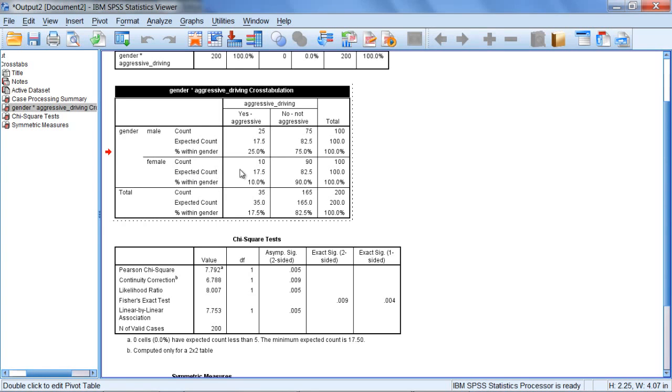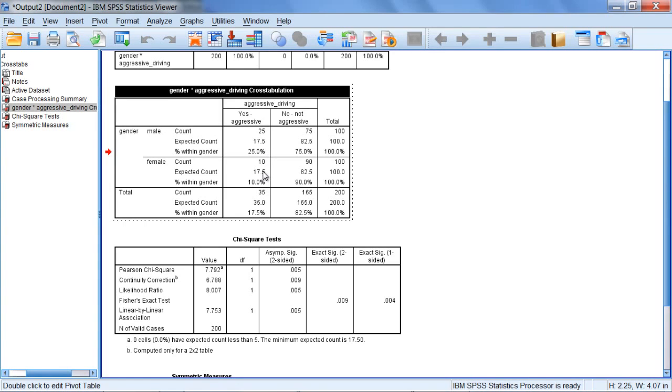So notice for expected count for aggressive, we expected 17.5 males to fall into this category, and we expected 17.5 females to fall into the aggressive category as well. Notice how these are equal, which is what we would expect if there was no relationship. It's both 17.5. And in case you're curious, the way that's found for this example is, notice we have a total expected count of 35, and that's just split evenly between the two.